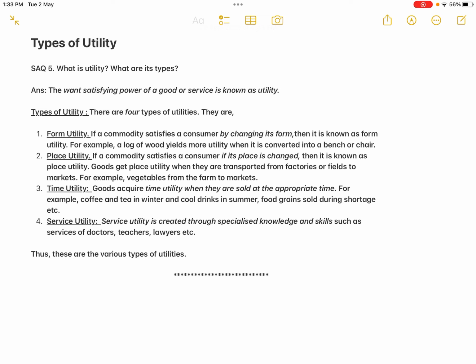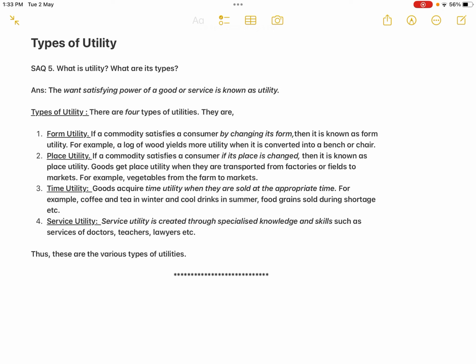The first one is the form utility. Some of the commodities acquire more utility when their shape or form is changed. For example, a log of wood is not giving that much utility to us. Only when it is converted into a chair or bench, it is giving more utility to the people. Thread is not useful to us. If the thread is converted into yarn, then into fabric, even fabric is not that much useful.